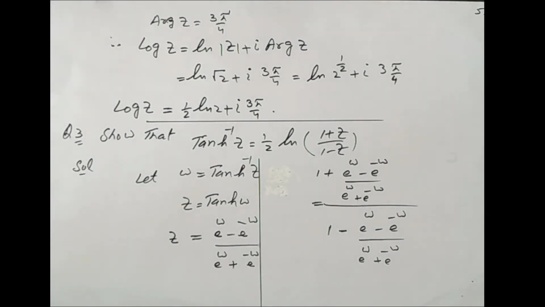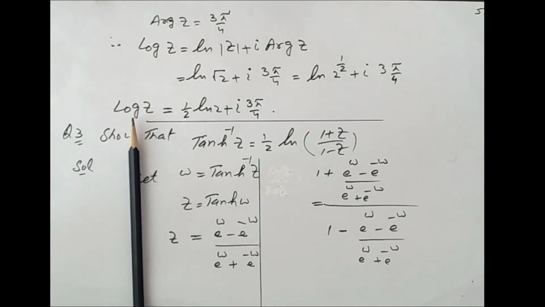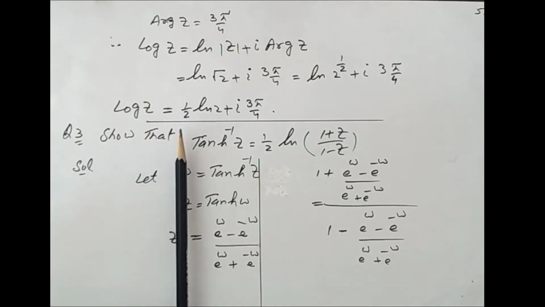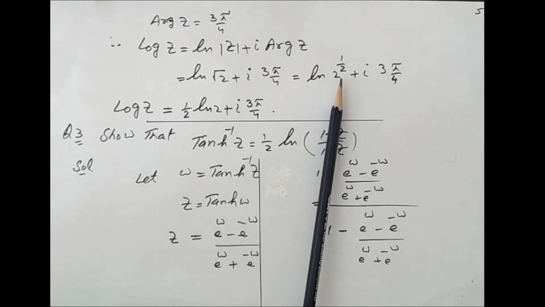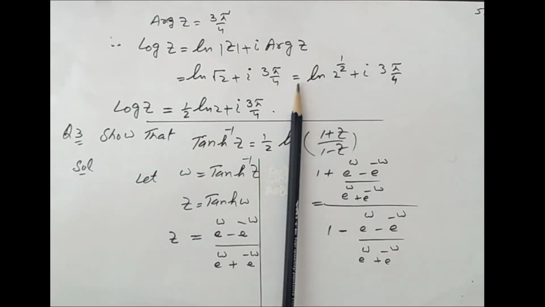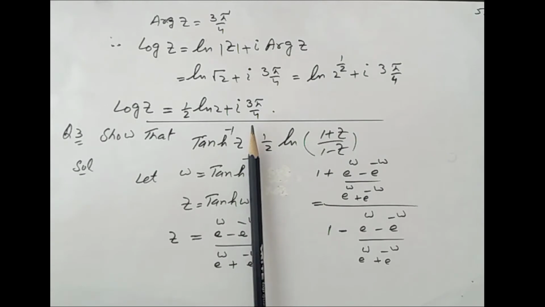So here the log of z equals 1 by 2 log of 2 plus iota 3 pi by 4, by using the formula of logarithm.